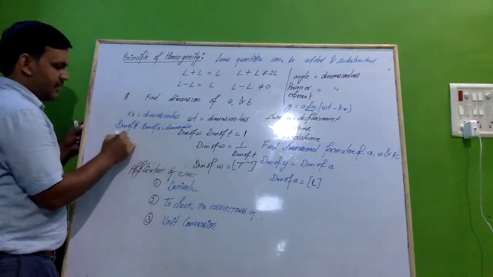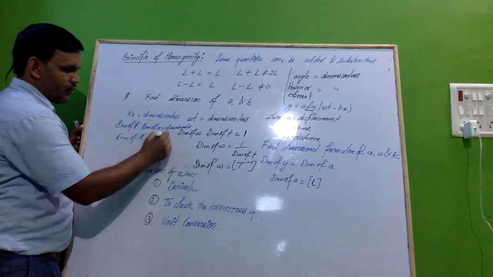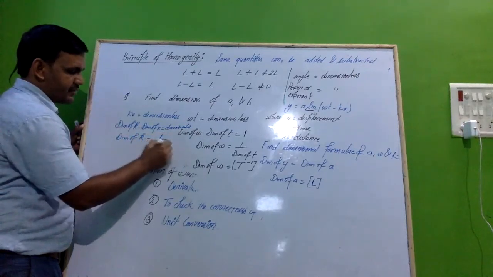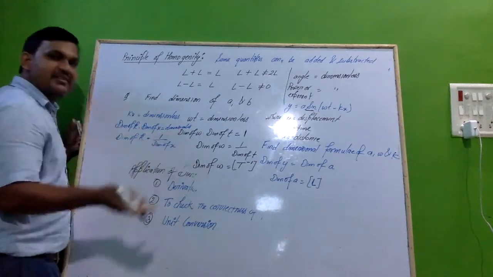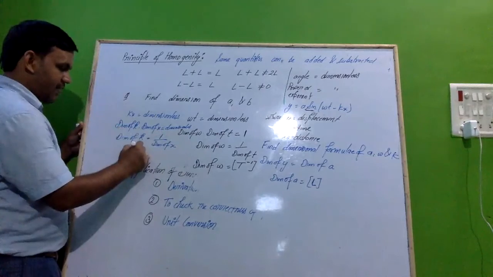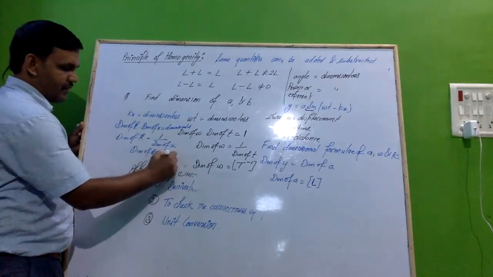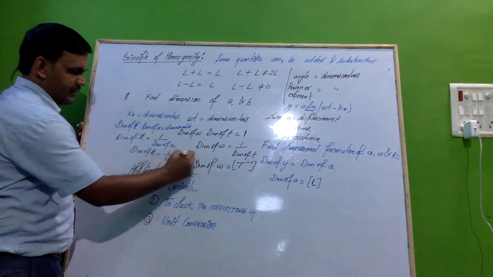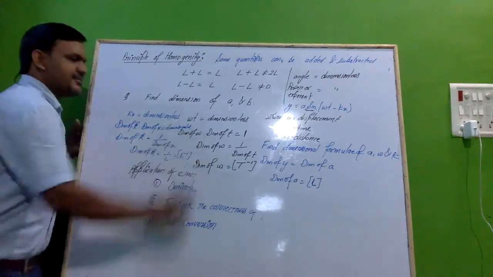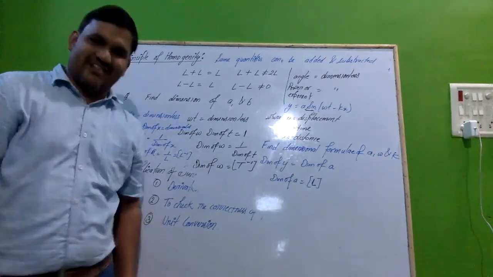So the dimension of k is 1 by the dimension of x. And x is distance, which is L only. So the dimension of k is 1 by L, which implies L minus 1. These questions are based on the principle of homogeneity.